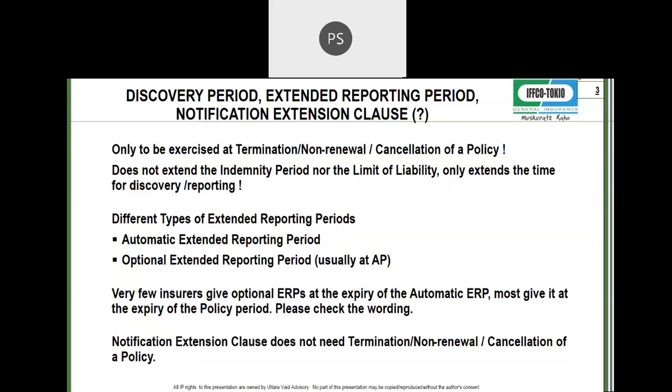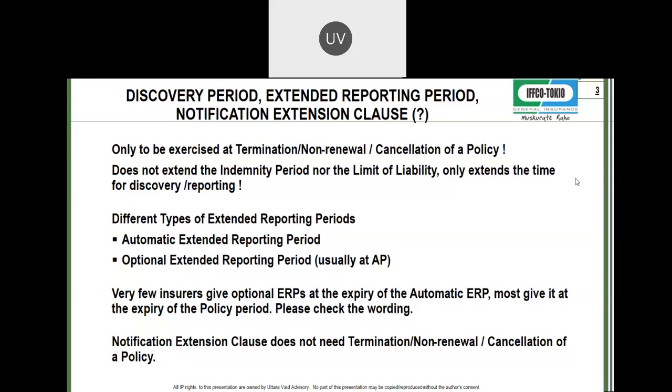So remember, the discovery period, or extended reporting period, is exactly what it says. It gives you time, but it gives you time for discovering or reporting something. But the wrongful act should have happened in the policy period or during the period of insurance. It is not giving period. Does everybody understand that?